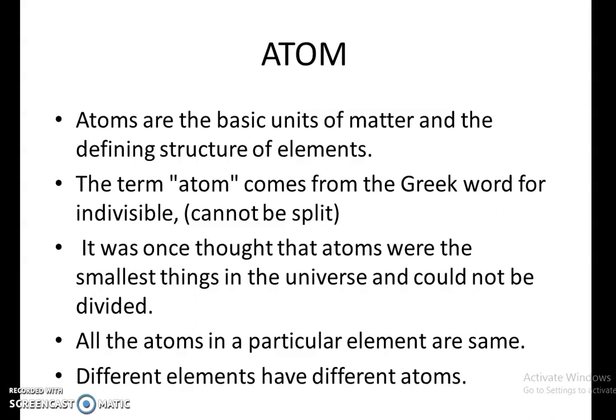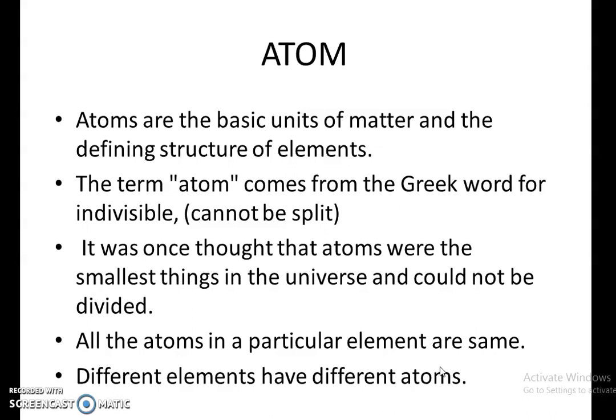It was once thought that atoms were the smallest things in the universe and could not be divided, and that all the atoms in a particular element are the same. Different elements have different atoms.